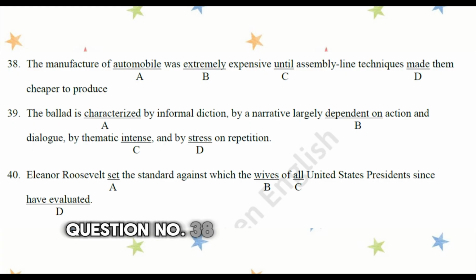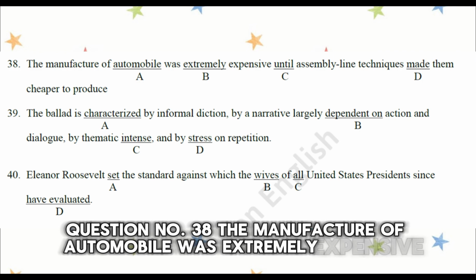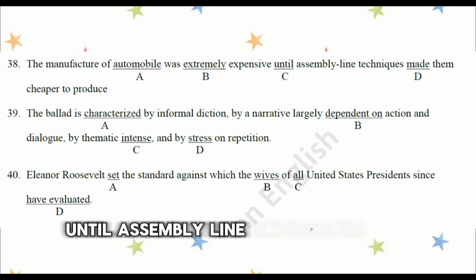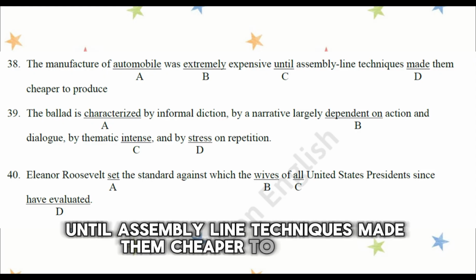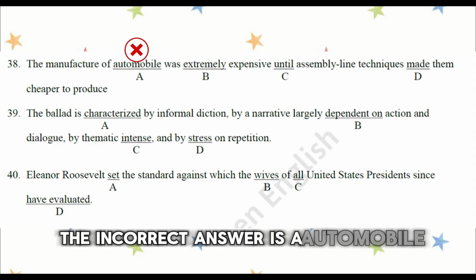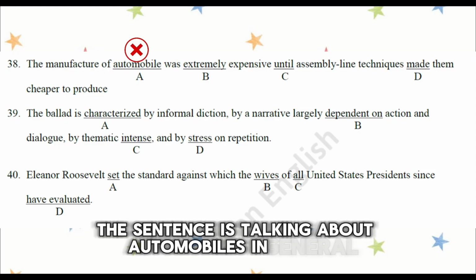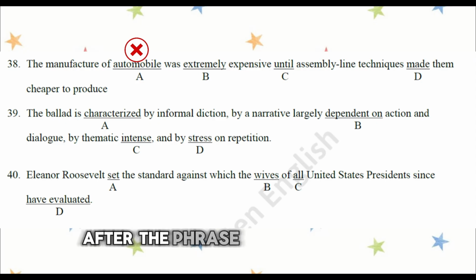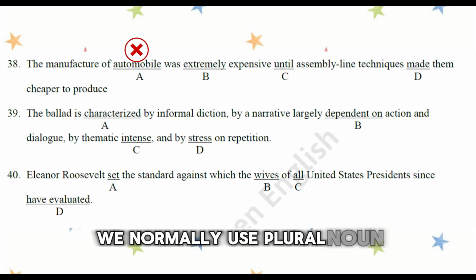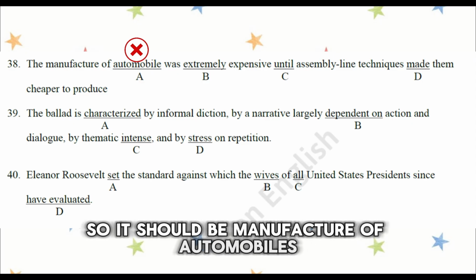Question number 38. The manufacture of automobile was extremely expensive until assembly line techniques make them cheaper to produce. The incorrect answer is A, automobile. The sentence is talking about automobiles in general. After the phrase manufacture of, we normally use a plural noun, so it should be manufacture of automobiles.